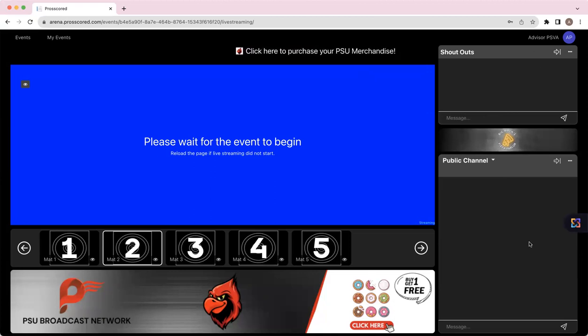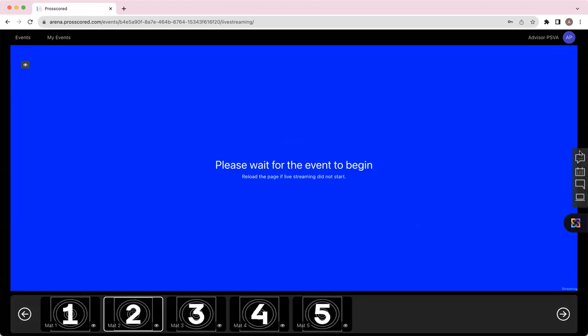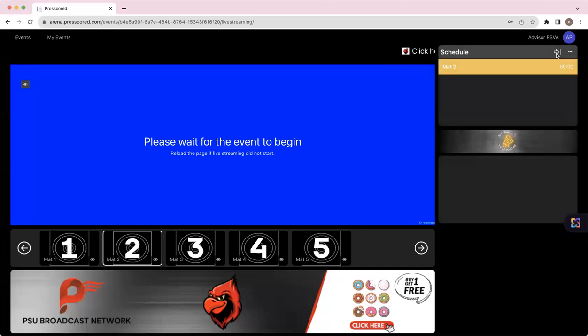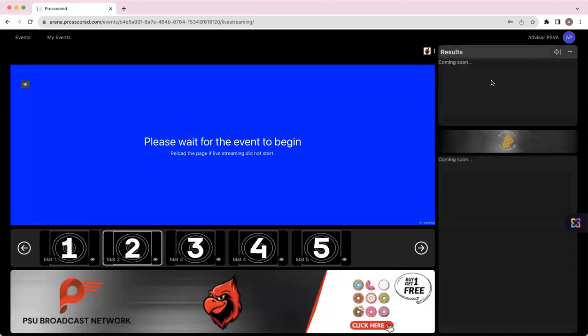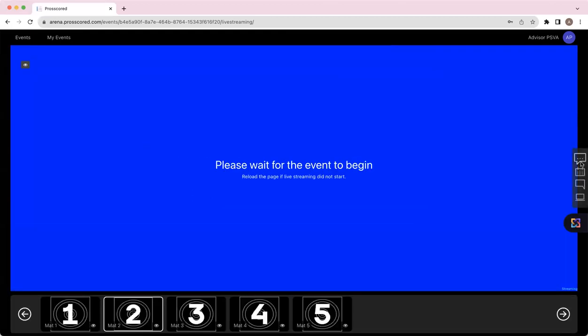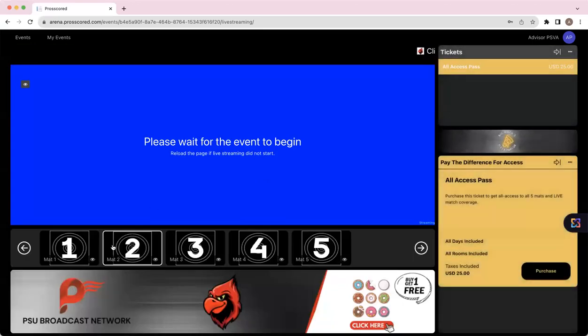Fans can engage in shout outs or haggle one another. They can click and check the schedule per channel. We can see statistics of the game or scores. And if they only bought a channel for mat number 1, but they decide they want to see all 5 during the game, they can go ahead here and purchase a pass to get all access.